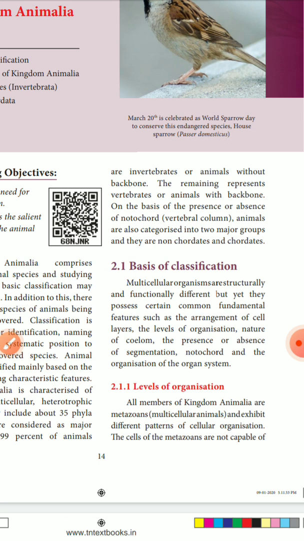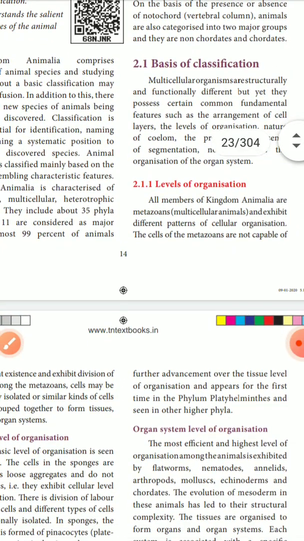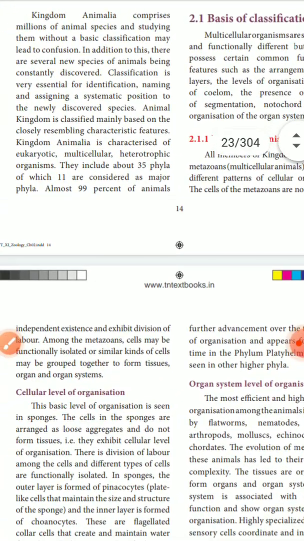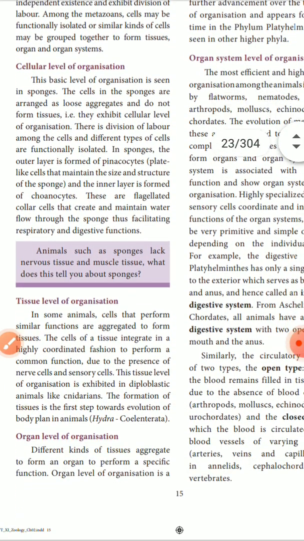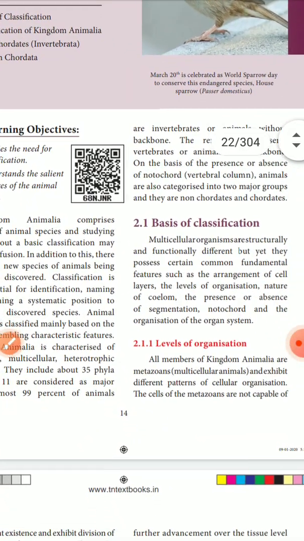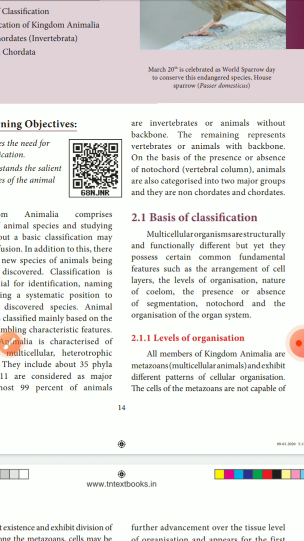How do we basically classify the animals? In Animalia, all are multicellular. So in this multicellular group, how are the animals classified? We are seeing four types of basic classification here. One is the levels of organization: cellular level organization, then tissue level organization, organ level organization, and organ system level organization.